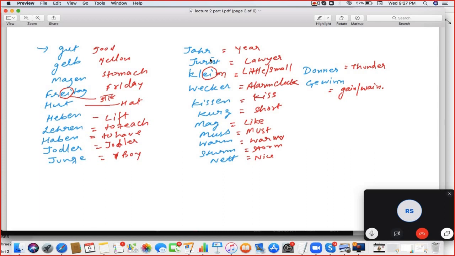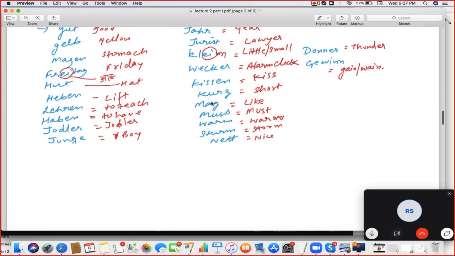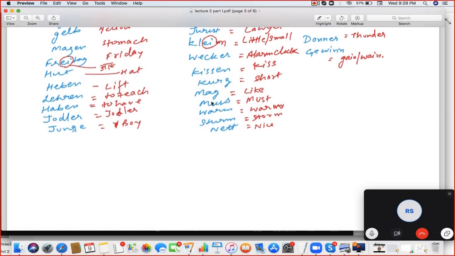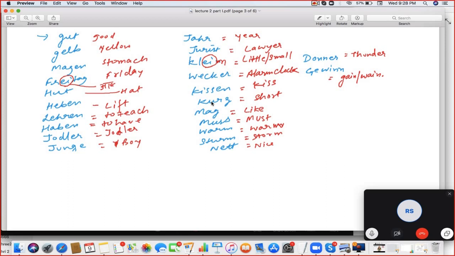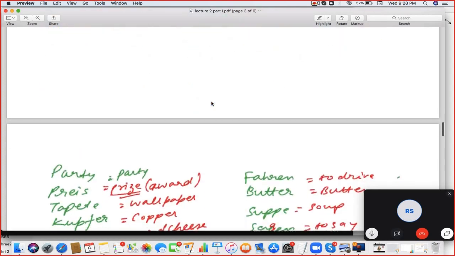Klein. Wecker. Kissen. Kurs. Mag. Moos. Warm. Sturm, Turm. Nett. Donner. Next. Given. Okay. Good. Next.